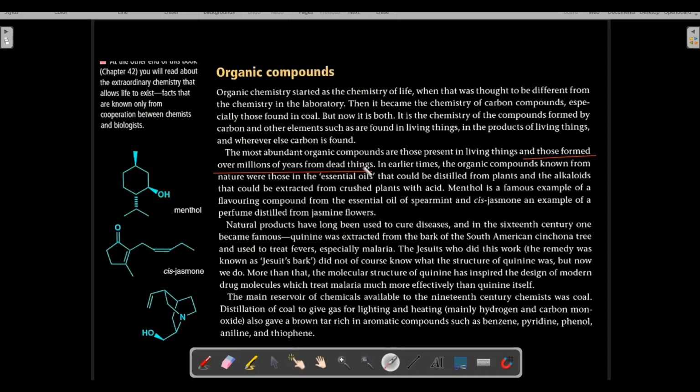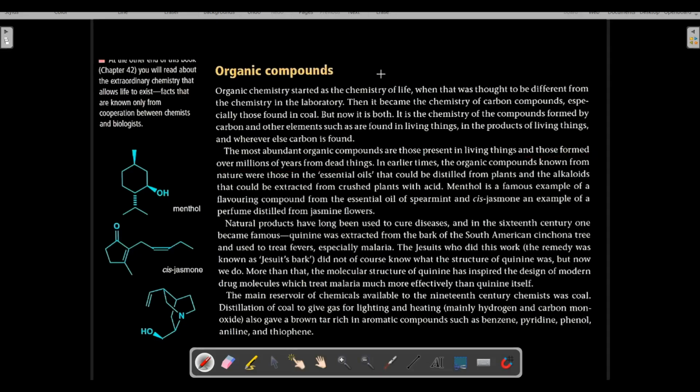What are the examples of materials formed over millions of years from dead things? So the biggest example is fossil fuels. They are also organic compounds. And the products derived from fossil fuels, for example, in the fractional distillation of petroleum, we also get wax as one of the products. We also get diesel, petrol, and kerosene as products. Okay, so these are all organic compounds.